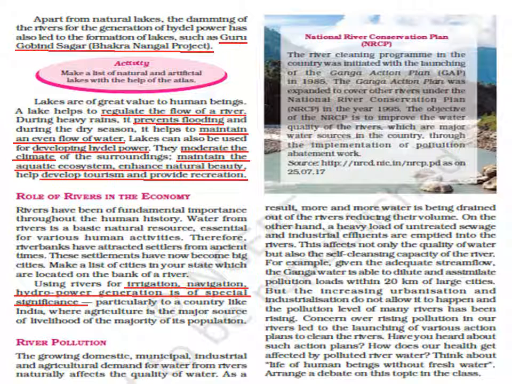So we have various plans to reduce the pollution of the river. So here we have NRCP. NRCP is National River Conservation Plan. It is the river cleaning program in the country.